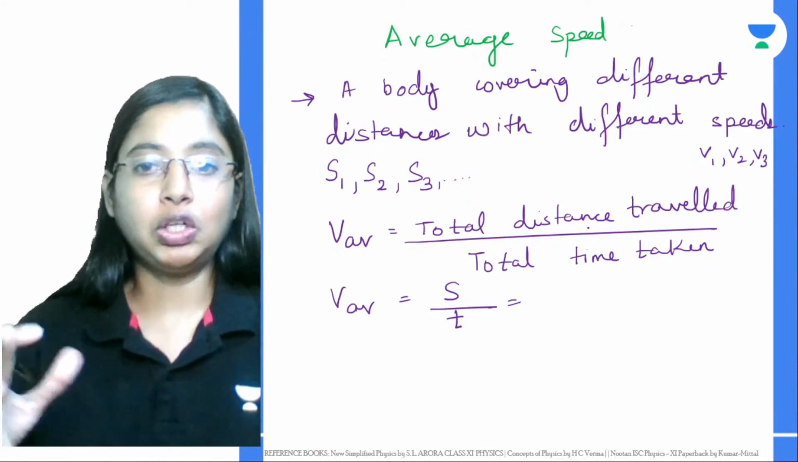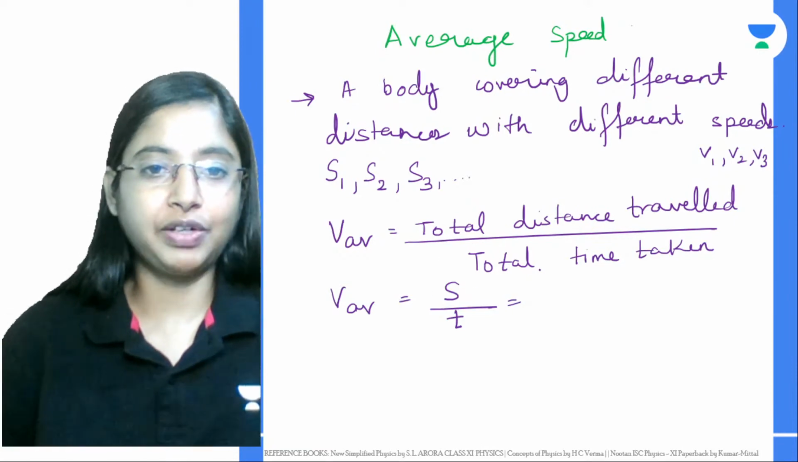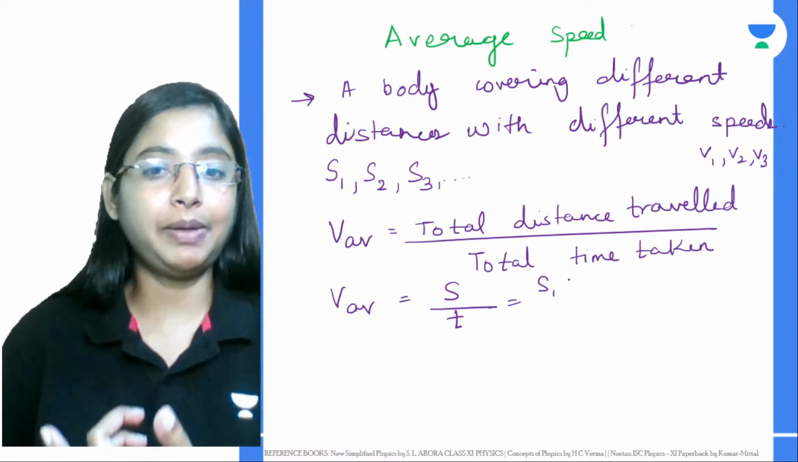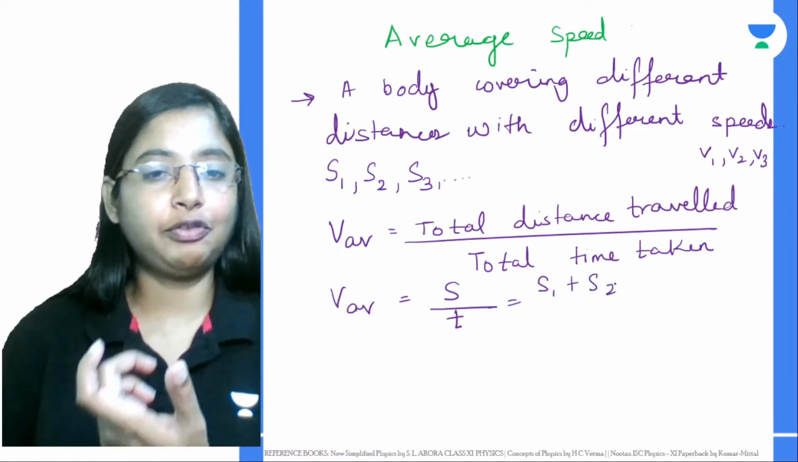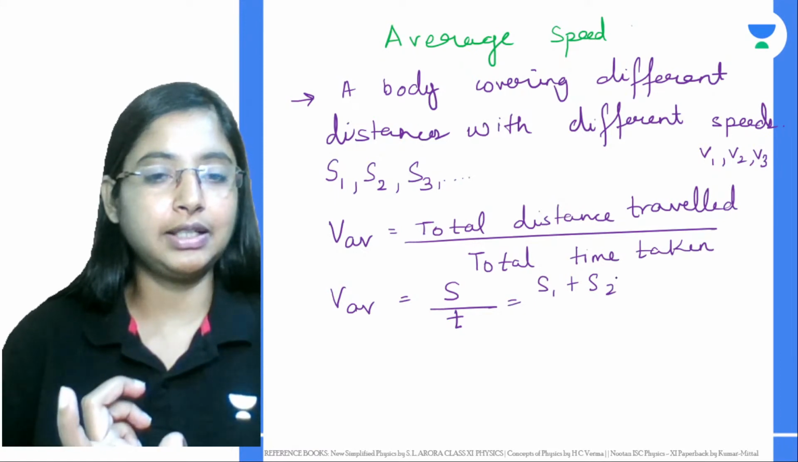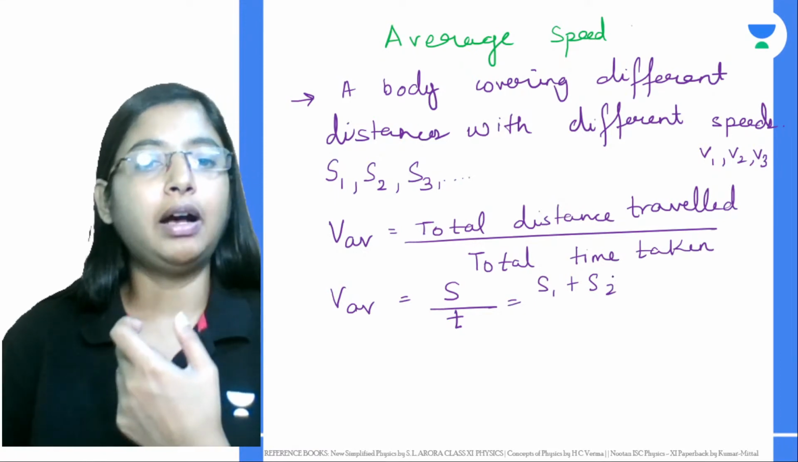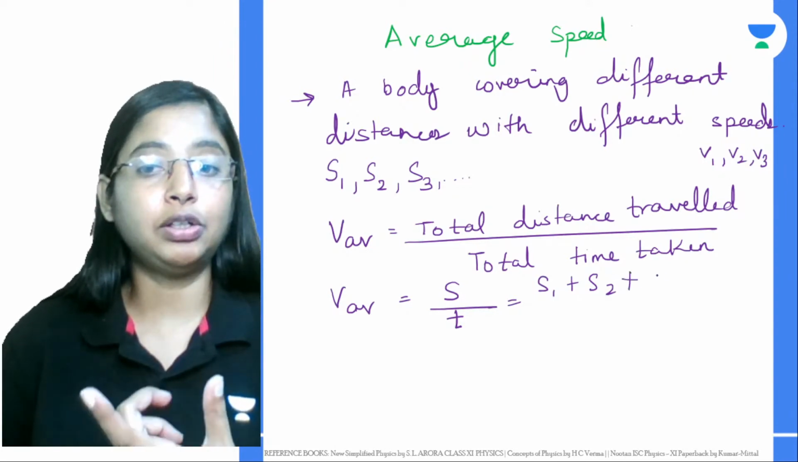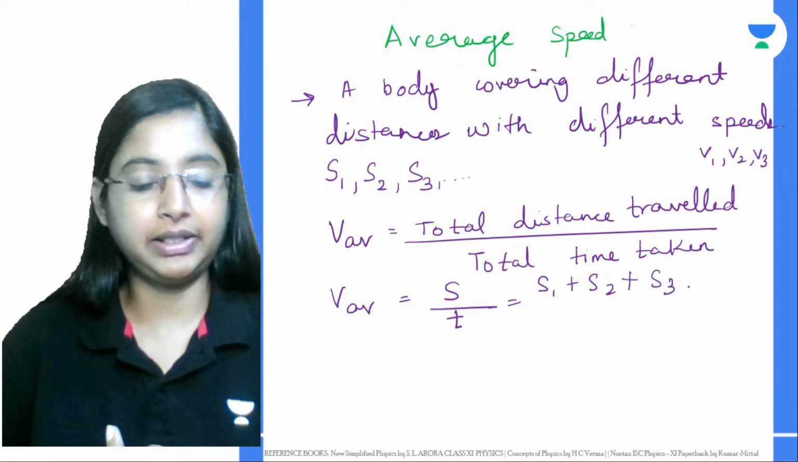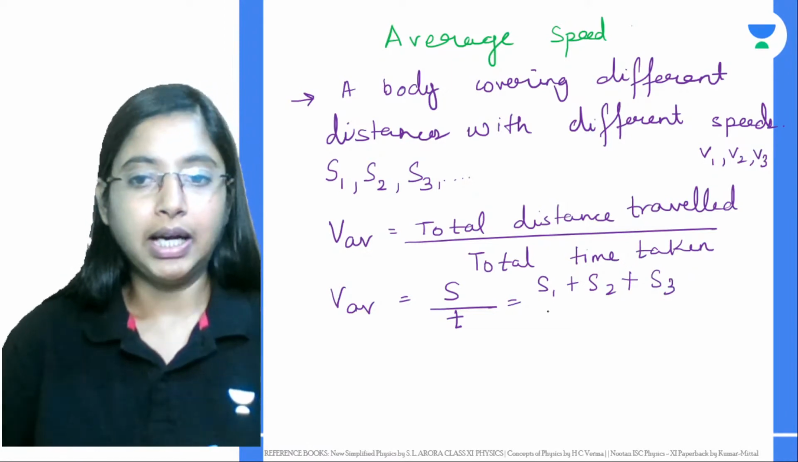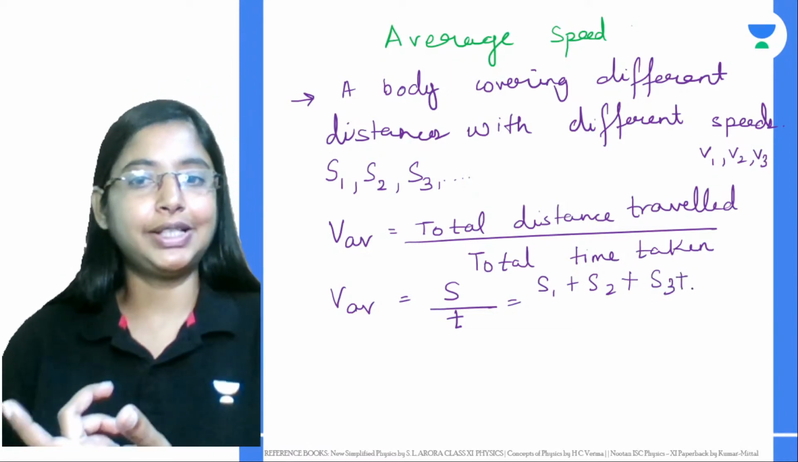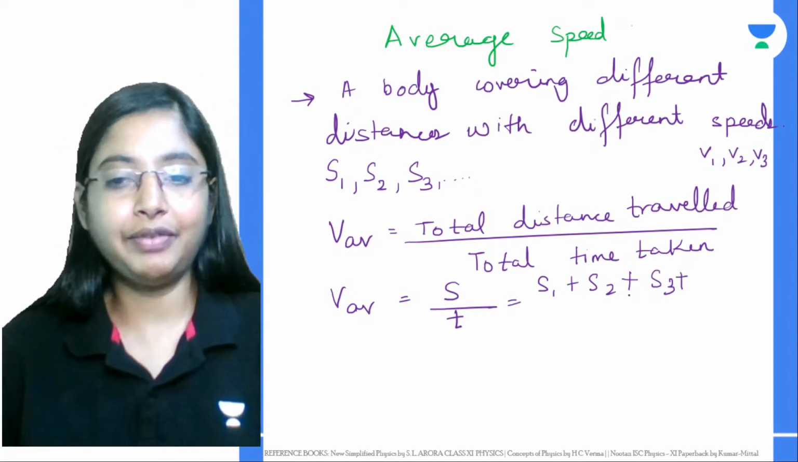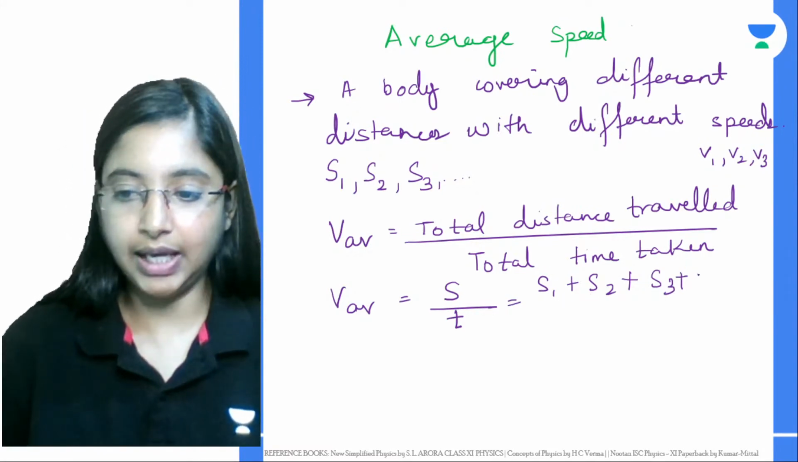The distance traveled will be: first it traveled a distance of S1, let that be somewhere around 500 meters, then maybe S2, say around 10 meters, and then it covered 1 kilometer, let that be S3. Likewise the distance covered with time is different. So this is S1, S2, S3 and so on.